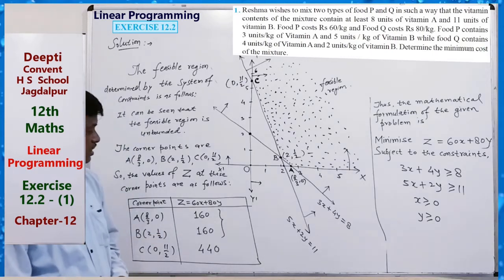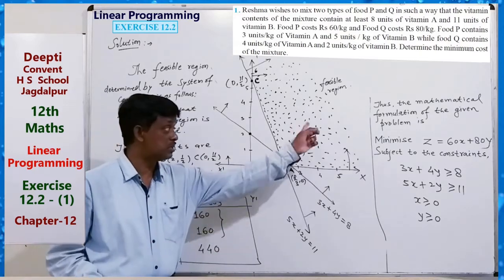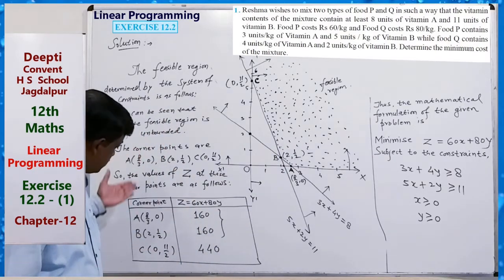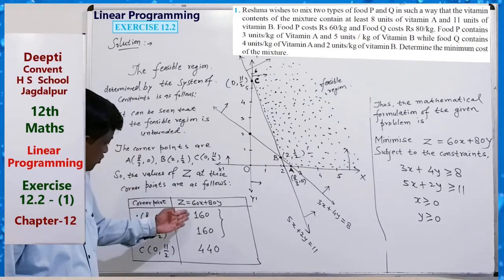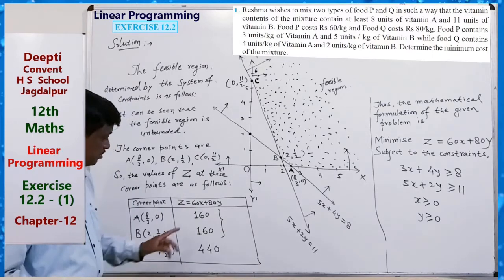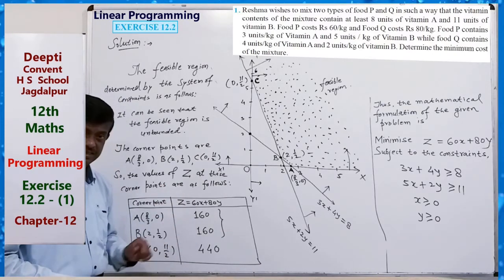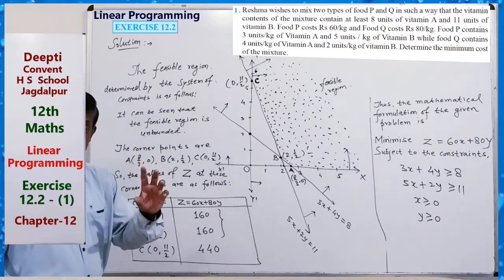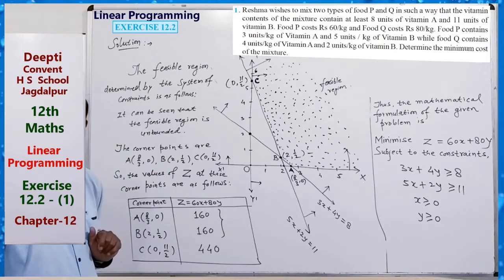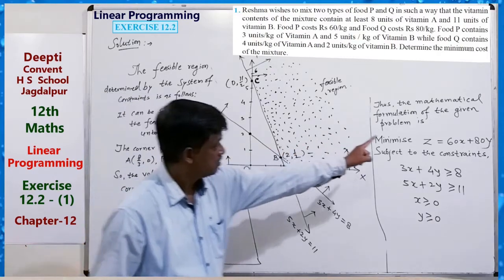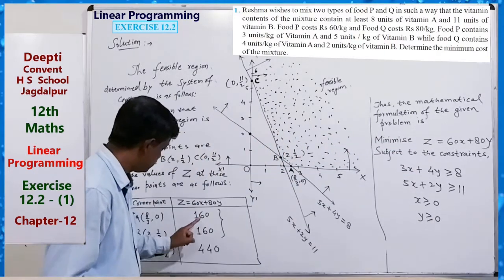Since the region is unbounded, 160 may or may not be the minimum value. For testing this, we have to draw the graph for the inequality Z less than 160.